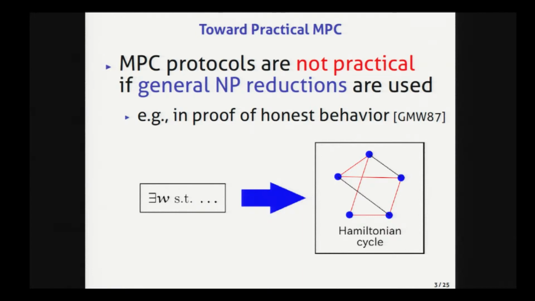MPC is a fundamental notion in cryptography, and now we have a huge number of works on MPC. However, in the case of a malicious adversary with a dishonest majority, many MPC protocols are considered to be impractical. This is because many MPC protocols are not efficient because of the use of expensive NP reduction.